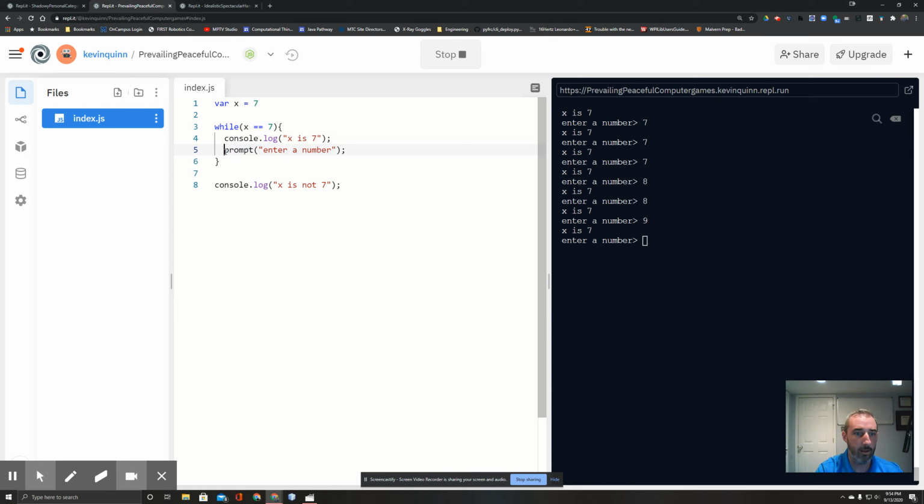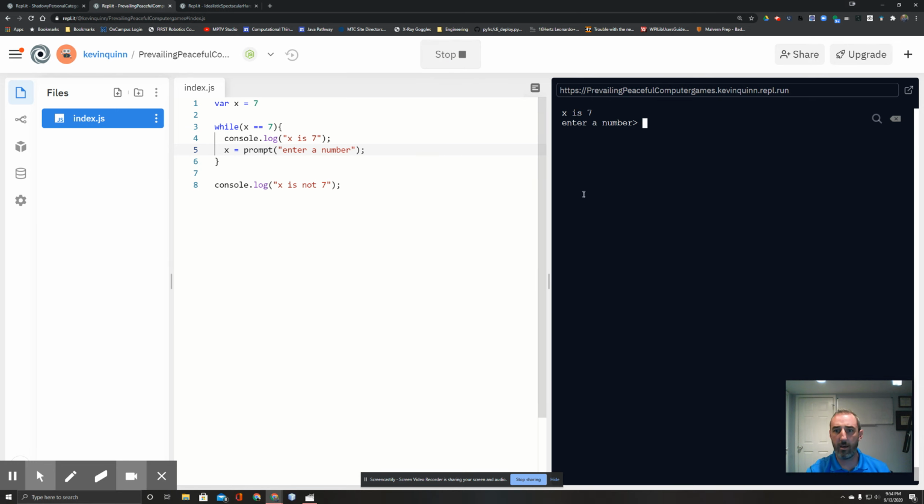Oops. x equals the result of prompt. Now when I run it, I should be able to hit 7, and it'll stay in the loop. But as soon as I type 8, I'm out of the loop, because now I have assigned the value to x. The next time x is checked in this condition statement, it's no longer a true Boolean statement. So we skip the code block associated with the while loop and come down to this print statement.